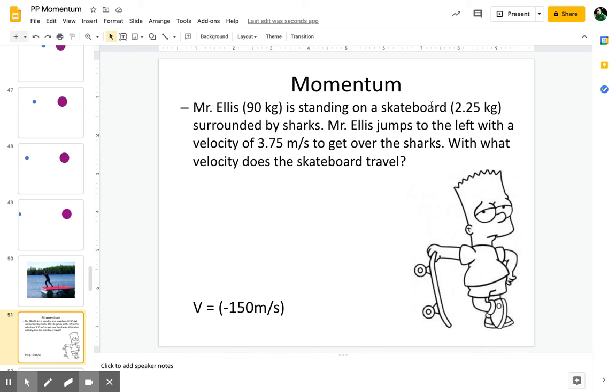Again, here you go. We have a little skateboard problem with Bart Simpson, who's Mr. Ellis, if you will. And here is your answer of negative 50 meters per second. So make sure you're able to get that one. And if you don't, make sure you ask a question about it.